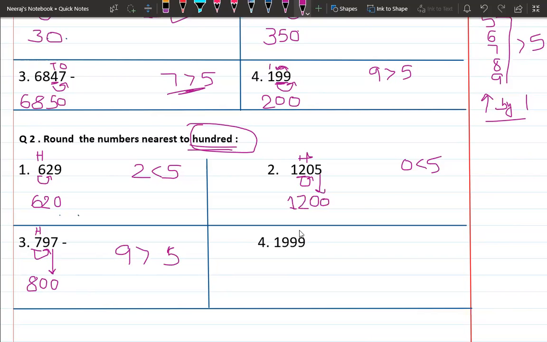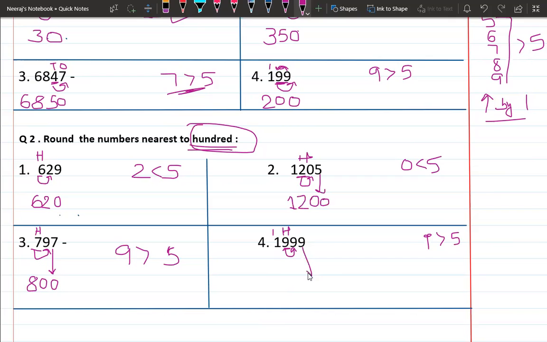Here in the question, 9 is on the hundreds place. Again, next to the hundreds place is 9. And we know that 9 is greater than 5, so the hundreds place will increase by 1. So 9 will become 10, so we will give 1 to the next number.